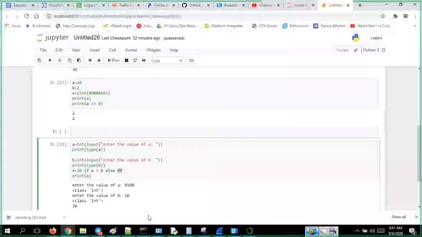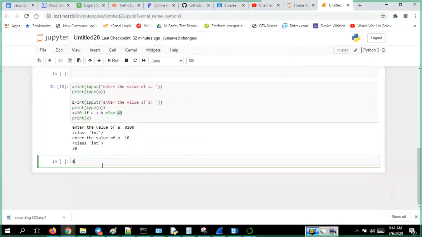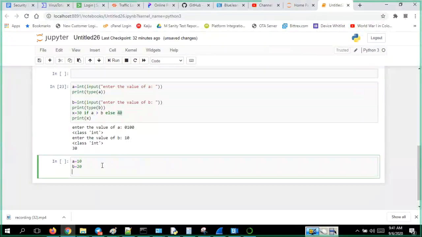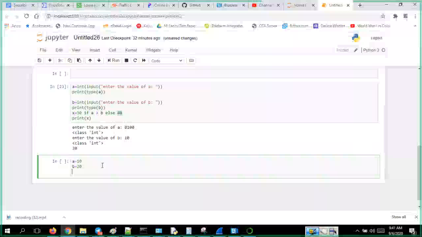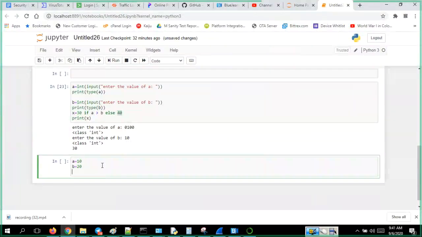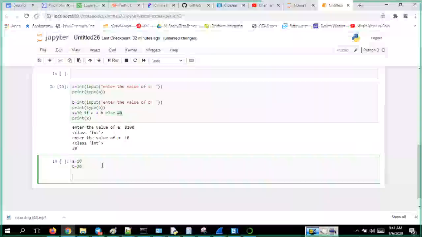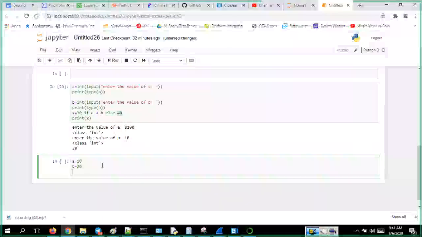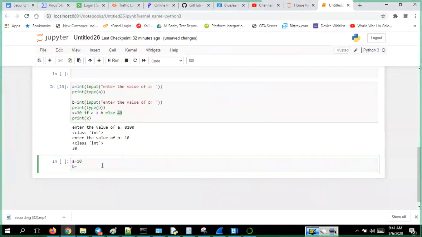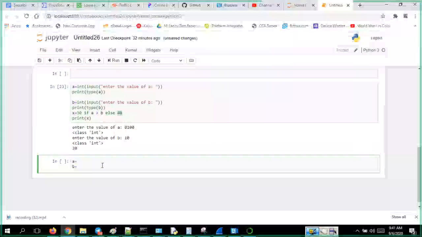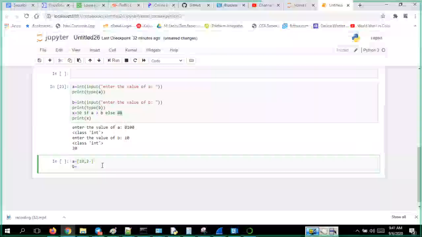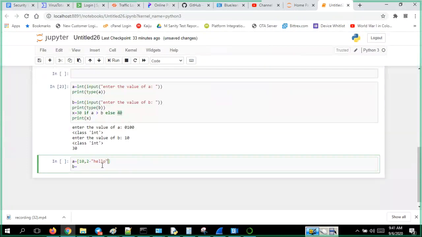And last thing, you have a special operator. A is equal to 10 and B is equal to 20. There are two types of special operators. One is the membership operator, and the other one is the identity operator. What is meant by membership operator? It should be given somewhere with multiple values, or you can use it for a string, like a list, for example 10, 20, hello. Here the membership operator can be used.